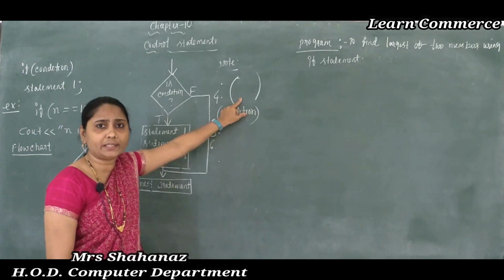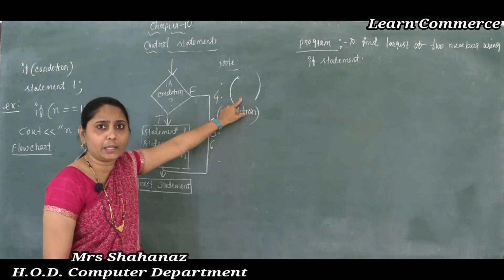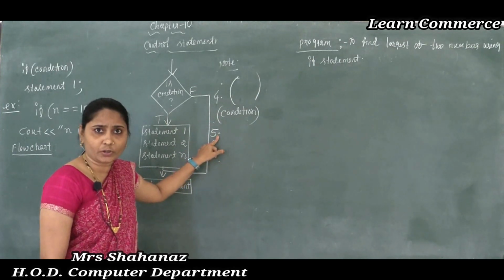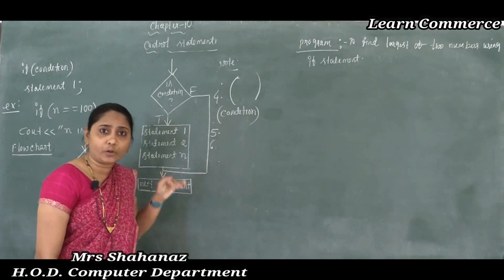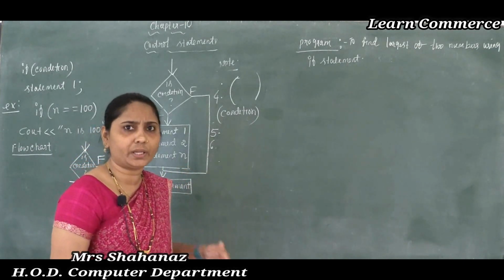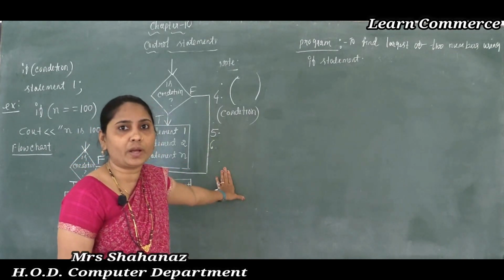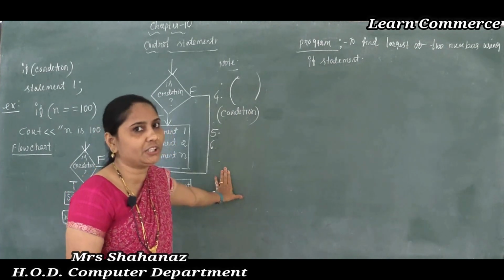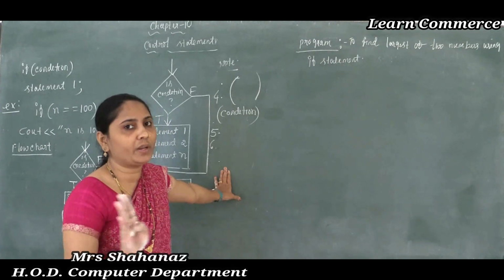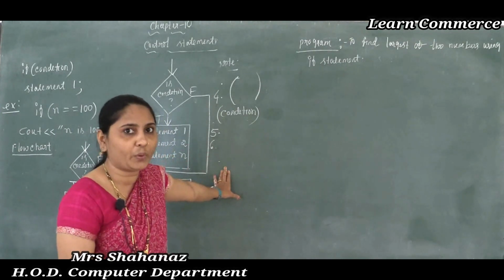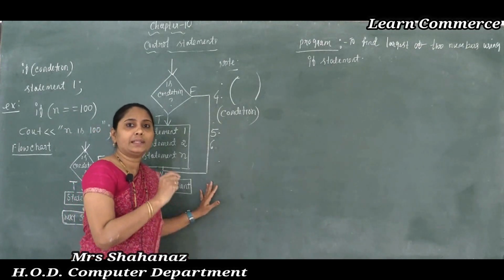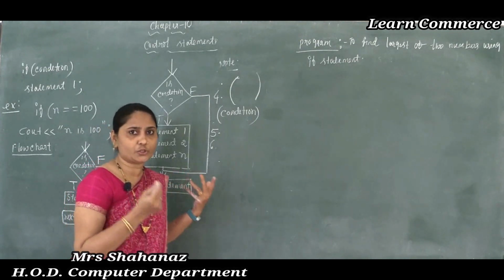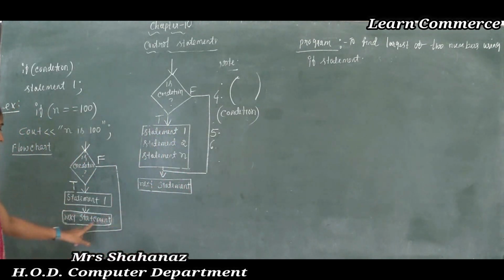And how are we going to write the condition? It must be put inside the parenthesis here, and then statement 1 will be executed. Correct, no? Sometimes the statement includes a single statement or a block of statements. And the last point, if statement 1 is not going to execute, the control skips statement 1. If the condition is false, statement 1 is not going to execute, so the control skips it, and then executes the next statement in the program, which is statement 2. That only I have written as the next statement.